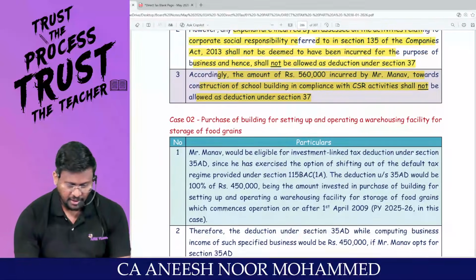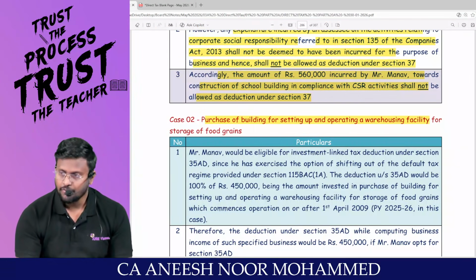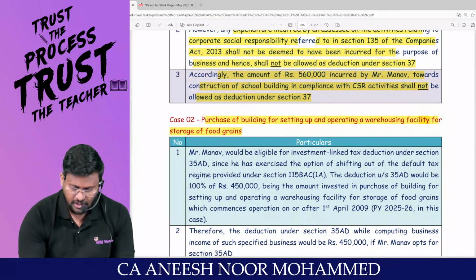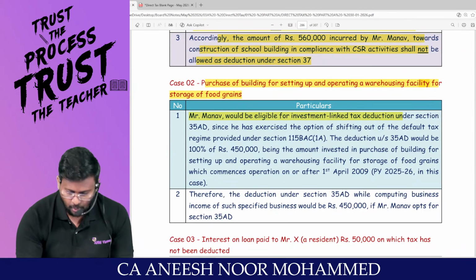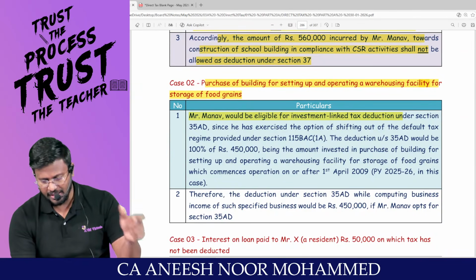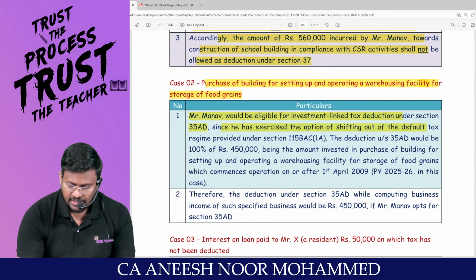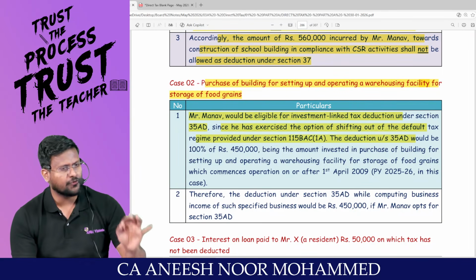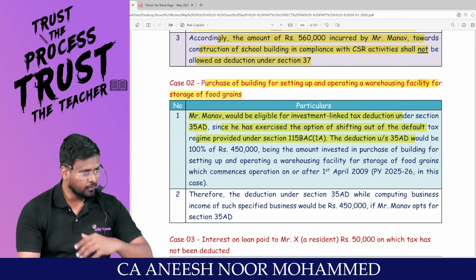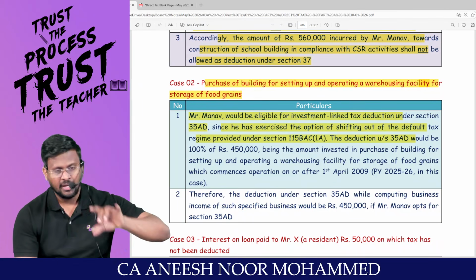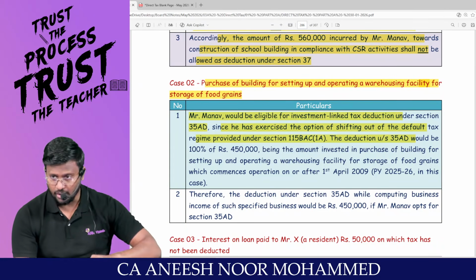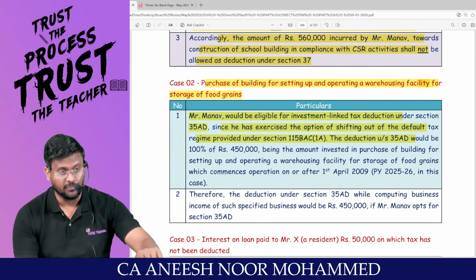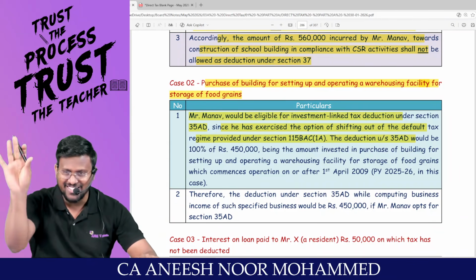Sir, purchase of building for setting up and operating a warehousing facility for storage of food grain. Mr. Manav will be eligible for investment linked tax deduction under 35 AD since he exercised the option of shifting out of the default tax regime provided under 115 BAC subsection 1A. When we discuss all this, whether you are understanding this or not, after discussion you will understand one thing. You have to study that deductions very well.